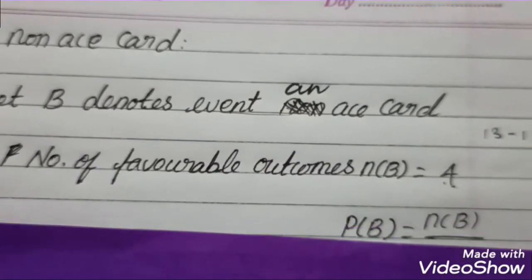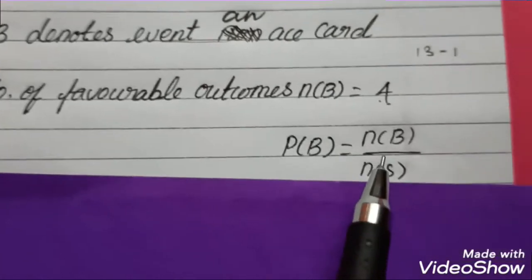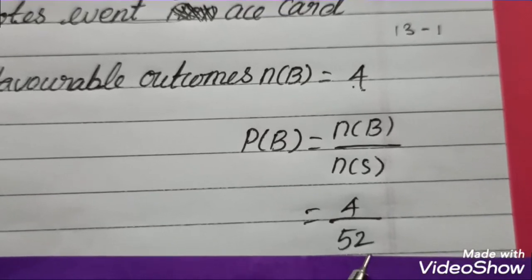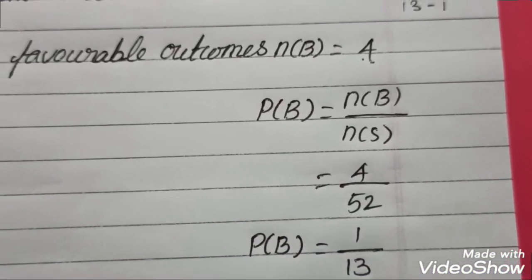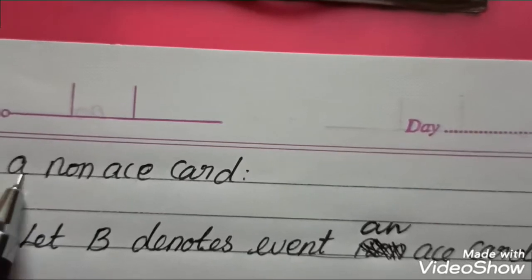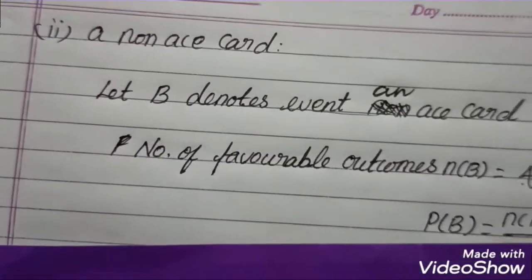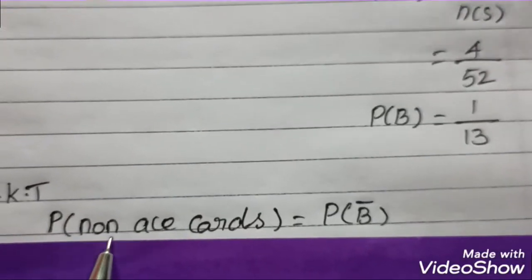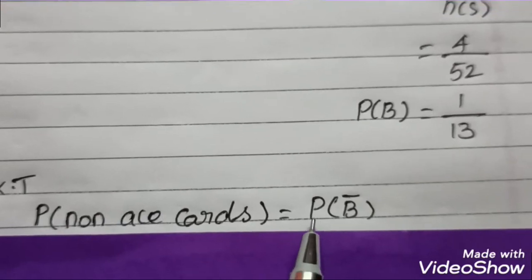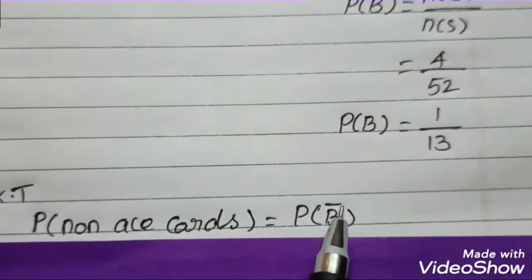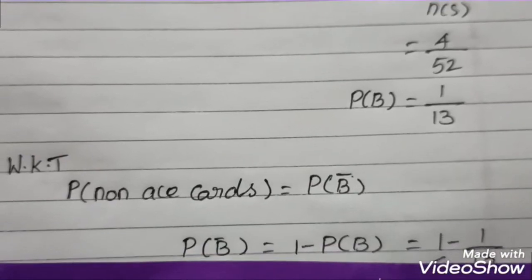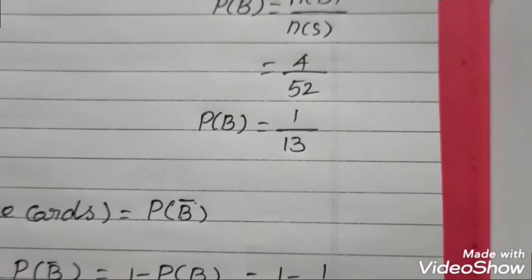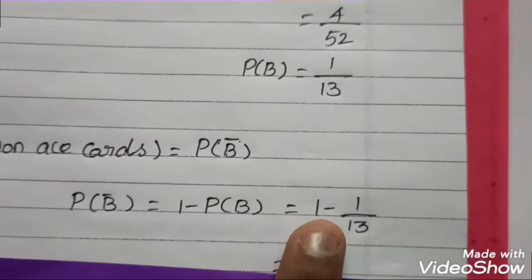So now the probability of an ace card, which is P of B, equal to n of B by n of S. You have to substitute the value 4 by 52 and cancel it by the fourth table, you get 1 by 13. But you need to find out the probability of a non-ace card. So because of that, you have to take it. We know that the probability of a non-ace card is P of B bar. So P of B bar, what is the formula? P of B bar is equal to 1 minus P of B.